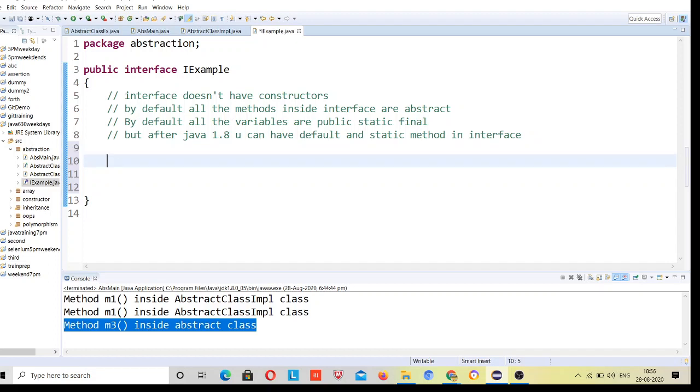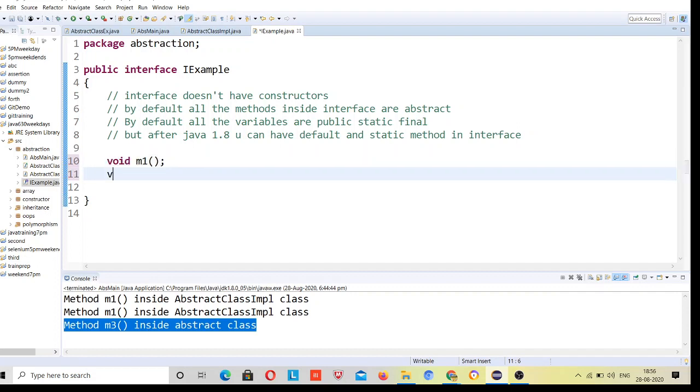Okay, suppose I declare void m1. I don't need to write this method as abstract; this is by default an abstract method. If you manually write abstract, you can, but it's not needed, because inside an interface all the methods are abstract by default. So you don't need to write this. Suppose I have another method m2.